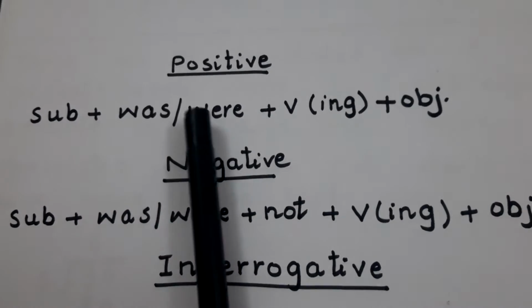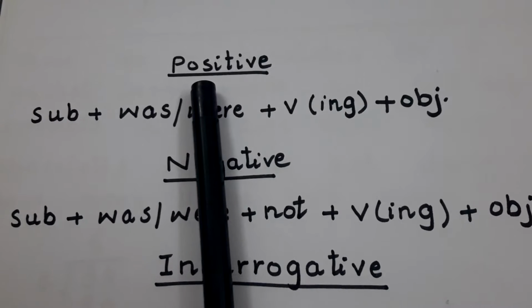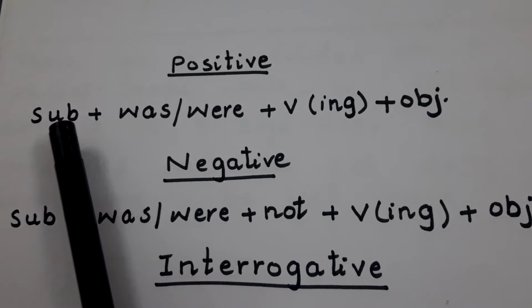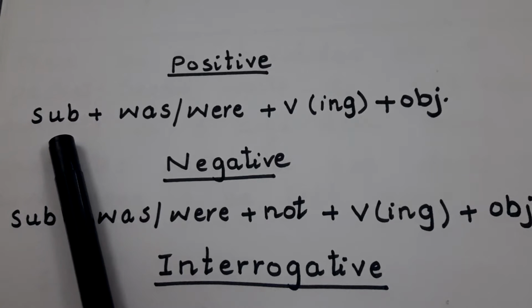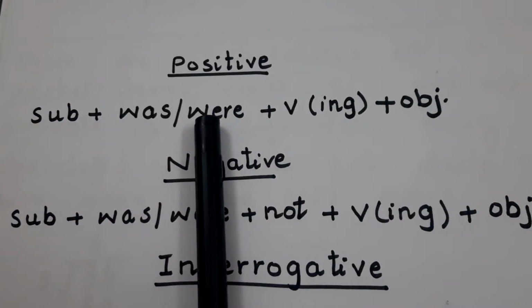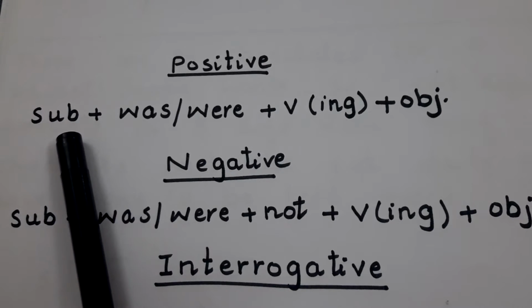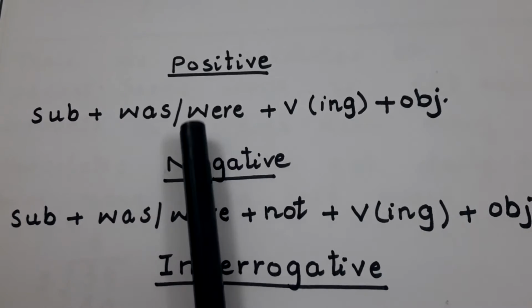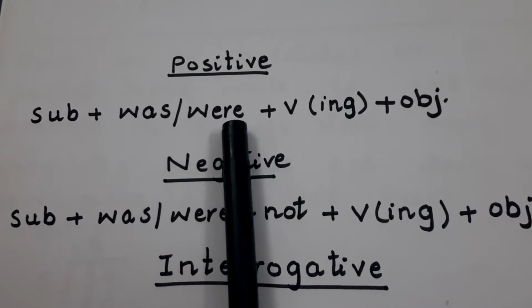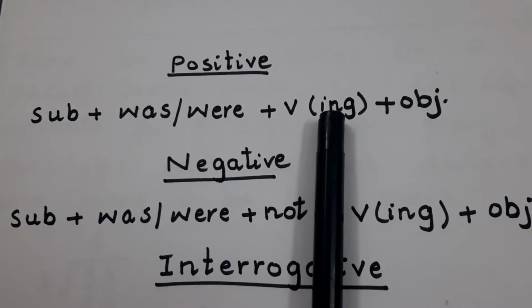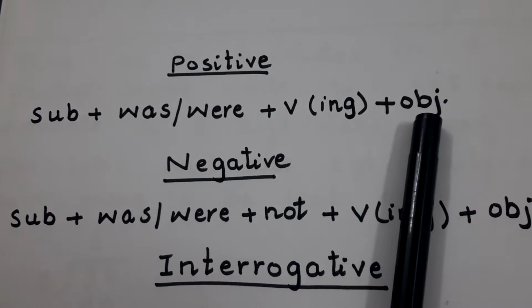Students, this is the formula of past continuous tense positive. First of all, we will write the subject, and then was or were. We will choose according to the subject, and after choosing the helping verb, we will use the ing form of verb plus object.